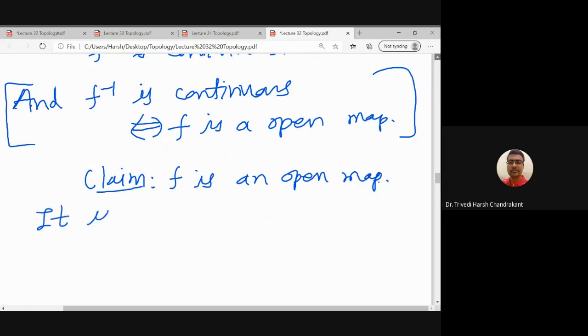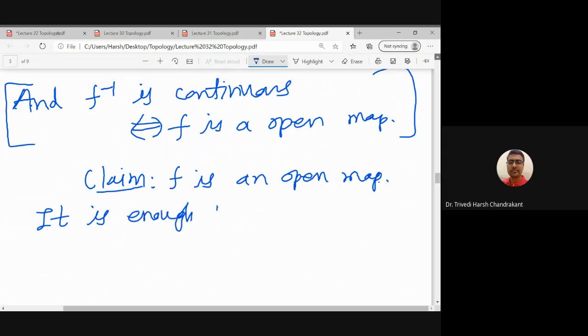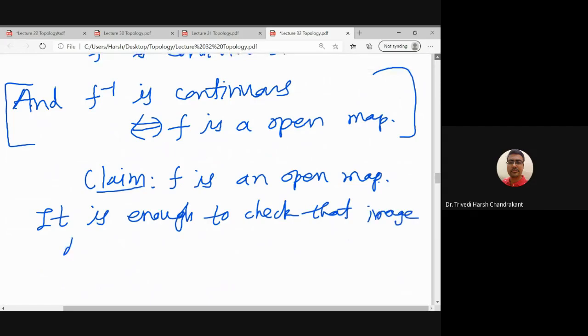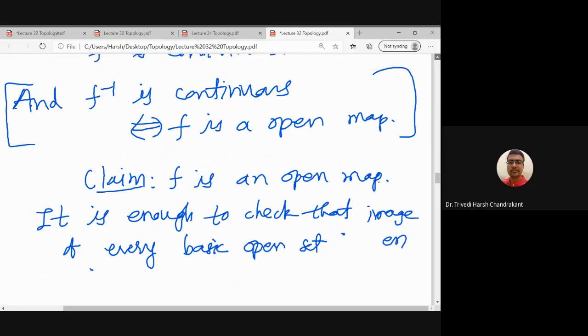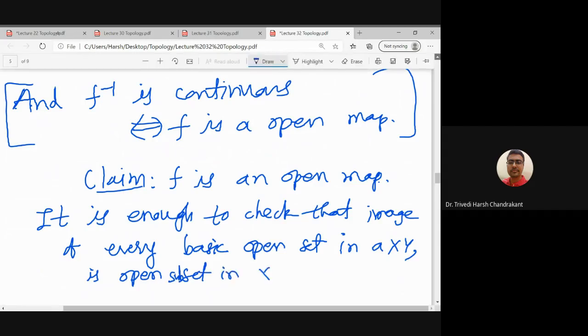So it is enough to prove that the image of every basic open set is open in X cross Y. So here, every basic open set in the domain A cross Y, its image is an open subset in X cross Y, right?